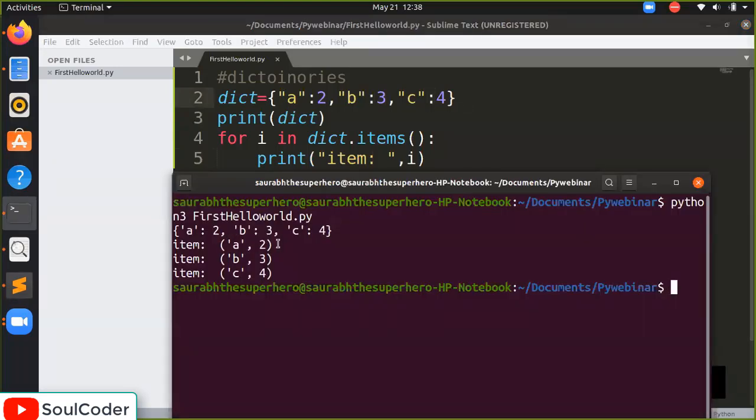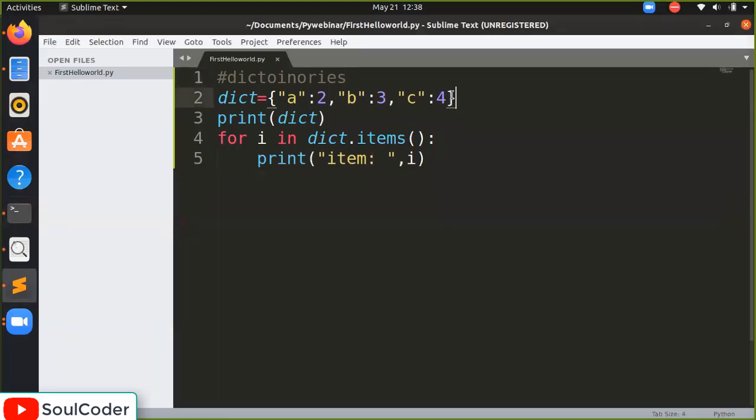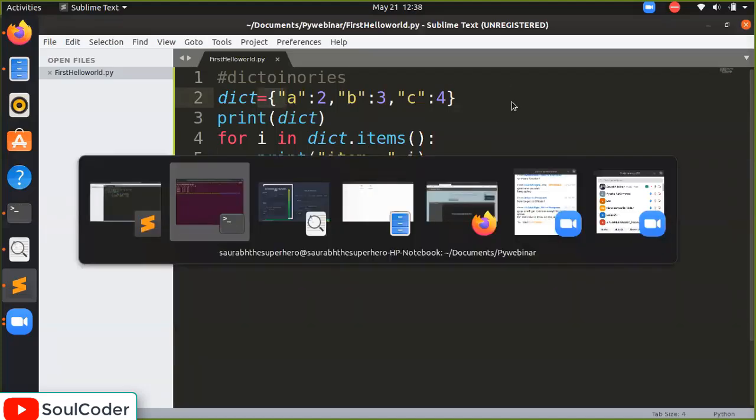We have already seen it. If it contains a round bracket, then it is called a tuple. If it contains a square bracket, then it is called a list, and if it contains a curly bracket, then it is called a dictionary. So by this way we can get all the values from it.